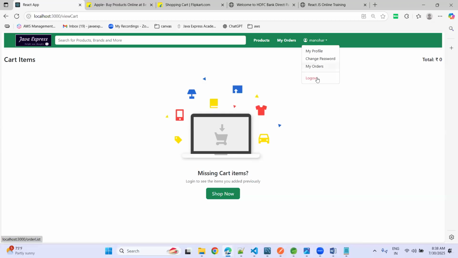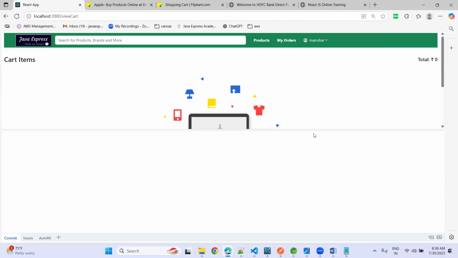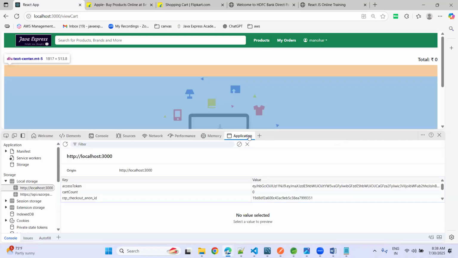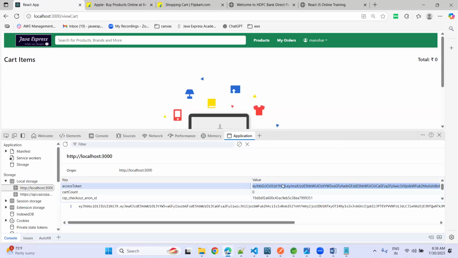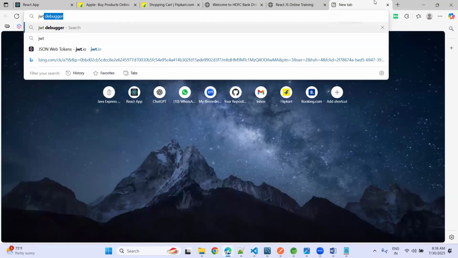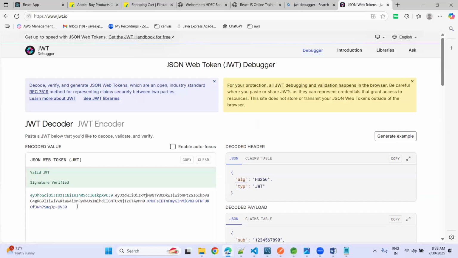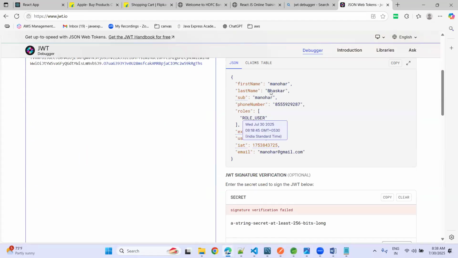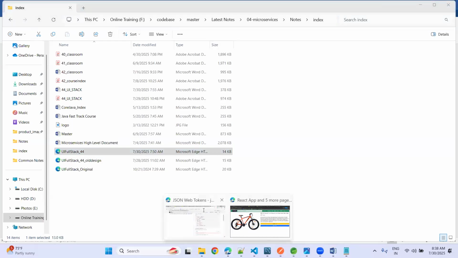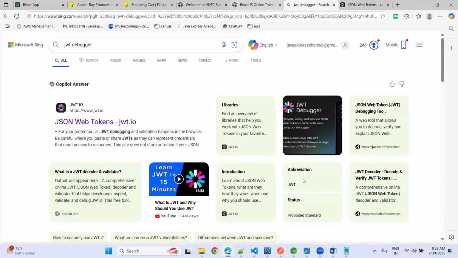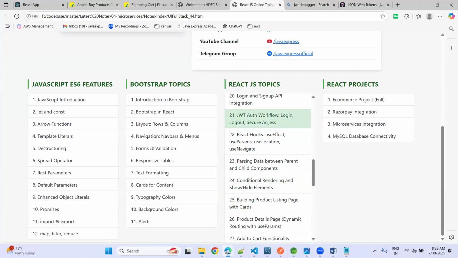Whenever you are a logged-in user, if you click on inspect and then on application, here you can see your JWT token as well. Now your token will be useful as part of your API requests also. Let me show you here. See here, first name, last name, subject, phone number, role user. The front end will use this information too, to share information between the client and server. How you can handle this flow: JWT auth workflow, login, logout.